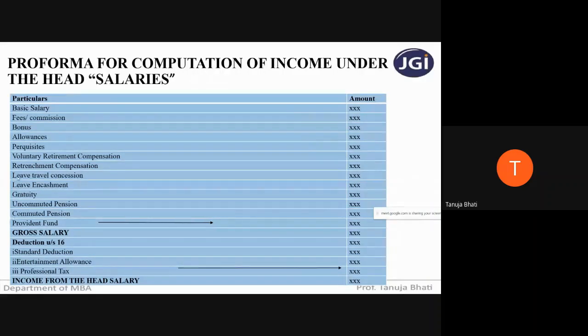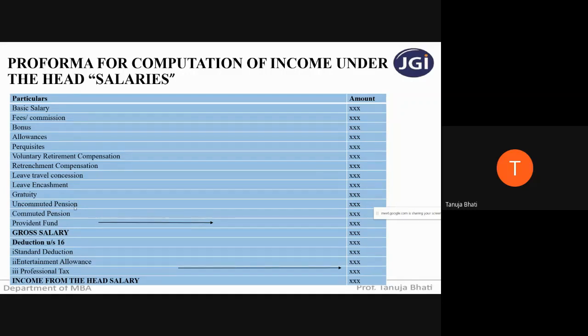Now there are two types of pension: uncommuted and commuted. Now, what is uncommuted pension? Uncommuted pension means pension that you are receiving periodically. Suppose the employee has retired and is receiving pension every month from the company, so periodically he is receiving pension, so it is said to be uncommuted pension. It will again be chargeable to tax under the head income from salaries.